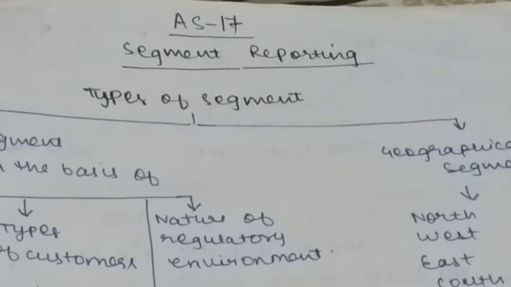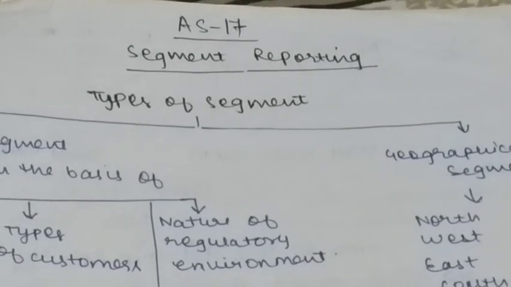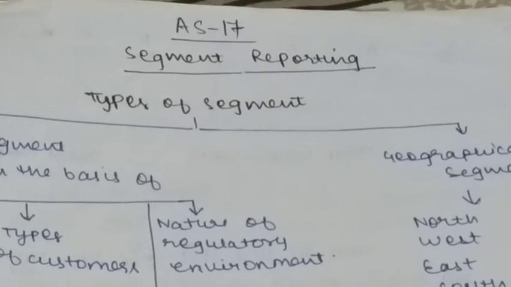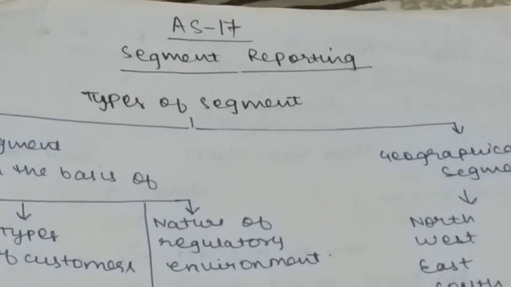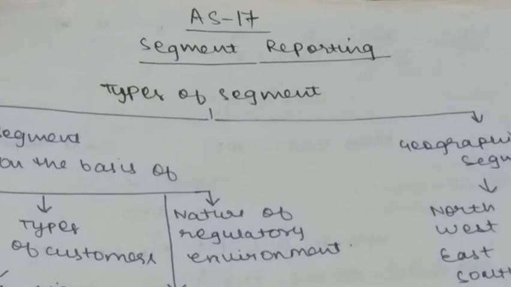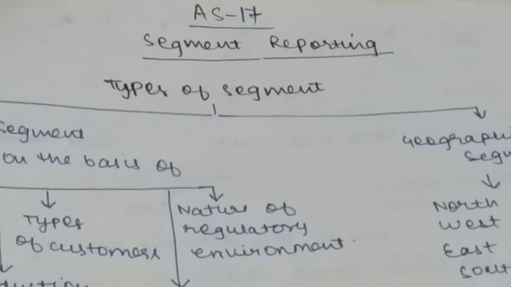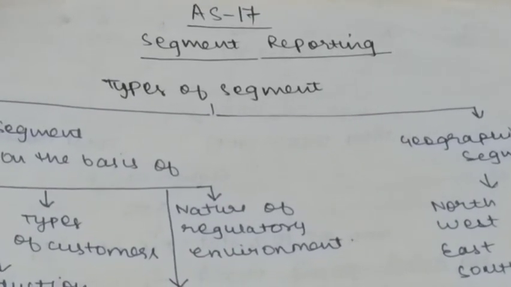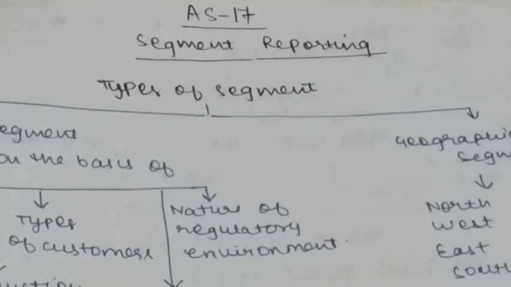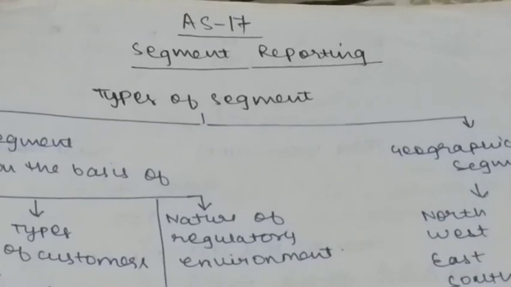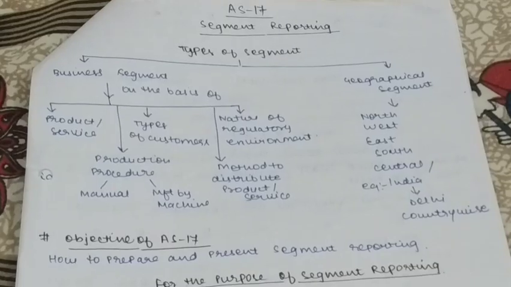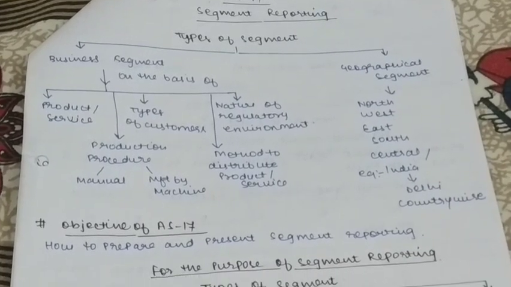Today I have come up with revision of Accounting Standard 17, segment reporting, which is a very important topic from our advanced accounting paper of Group 2. We will be doing revision from my very own handwritten notes. They are in a summarized manner and it will be really easy for us to revise this whole standard in a short span of time. So let's get started.